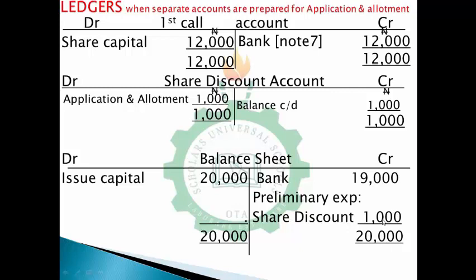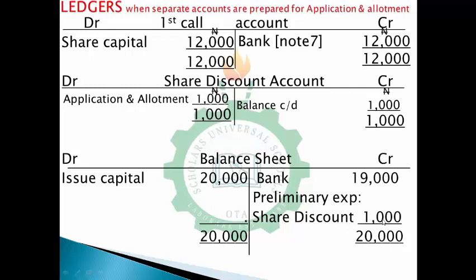Now at this juncture, I expect you to be able to understand issue of shares at par, at discount, and at premium, be it shares when full payment is made, and shares when it is payable by installment. So the few things you might need to know relating to issue of shares may be calls and arrears.